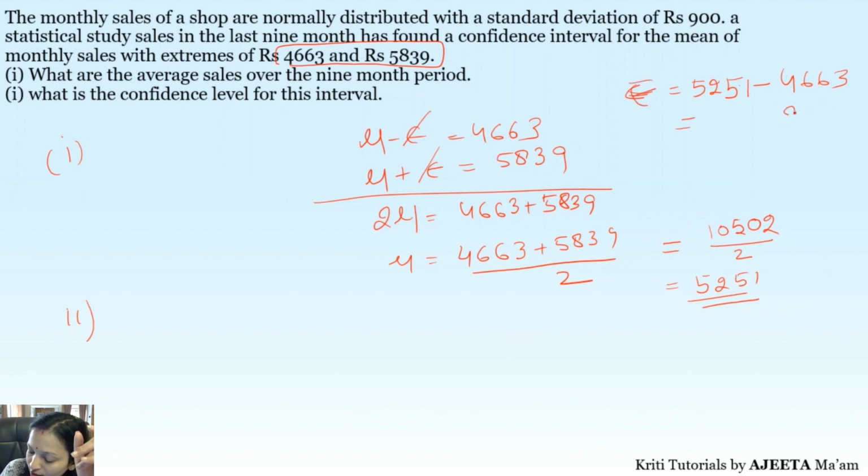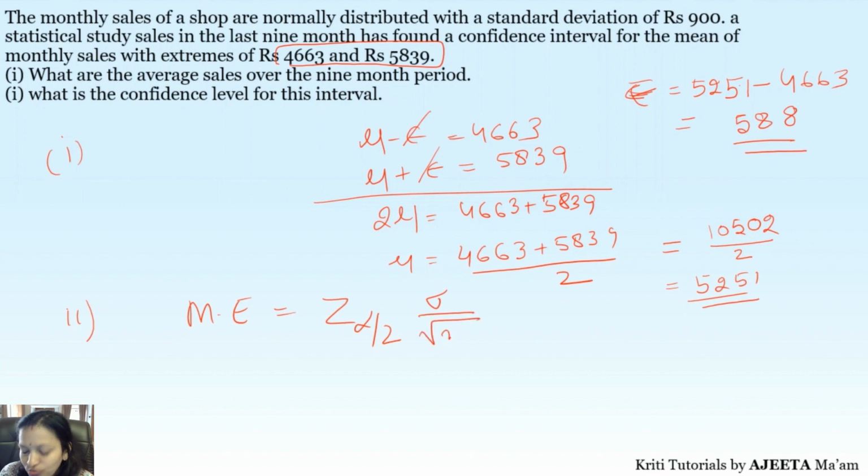So now we get here 8, and we get here 8, and we get here 5. So 588 is your margin of error. So let's use the formula for margin of error now. So z alpha by 2 we don't know, that is what we have to find, and then standard deviation upon root n. Now what is the standard deviation given to you? 900. What is your n? 9 months, right? So let's put these values.